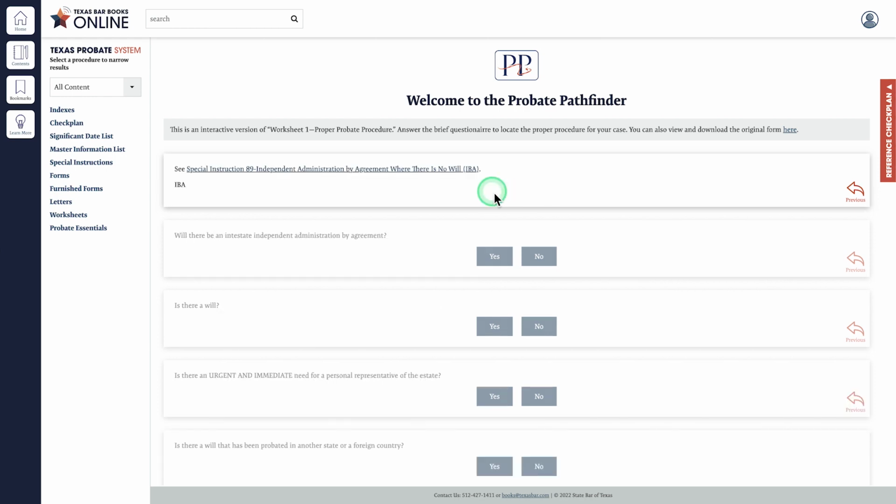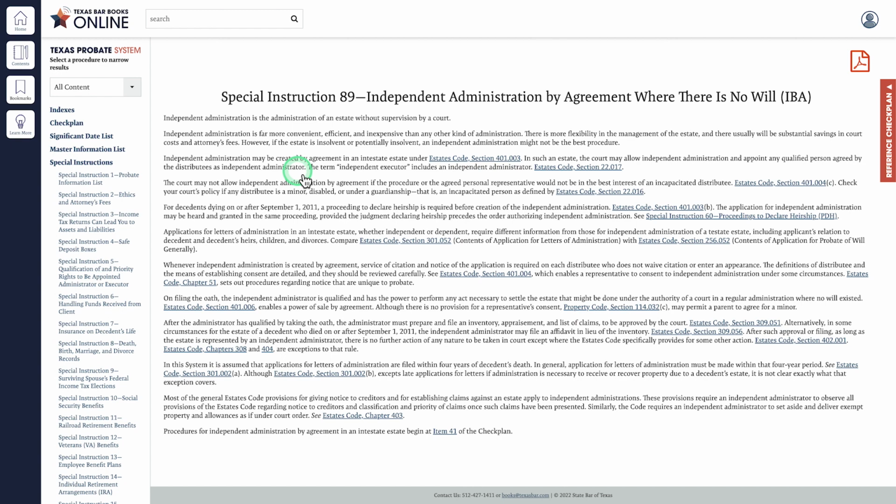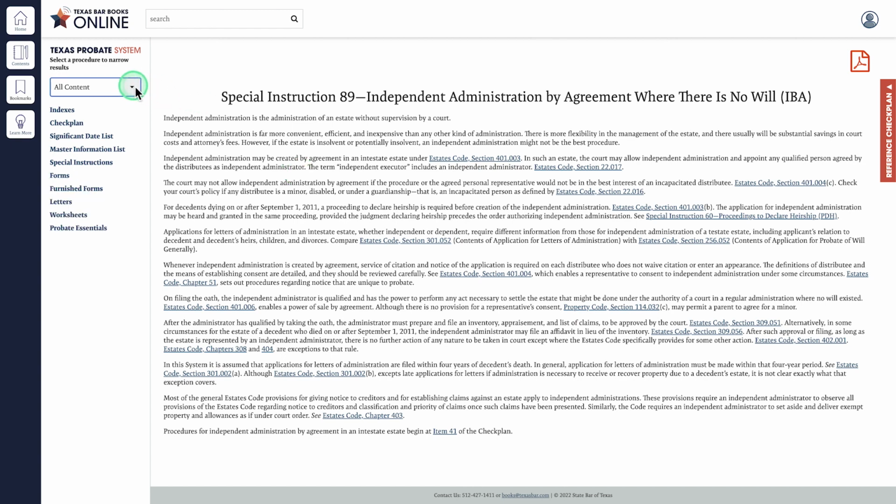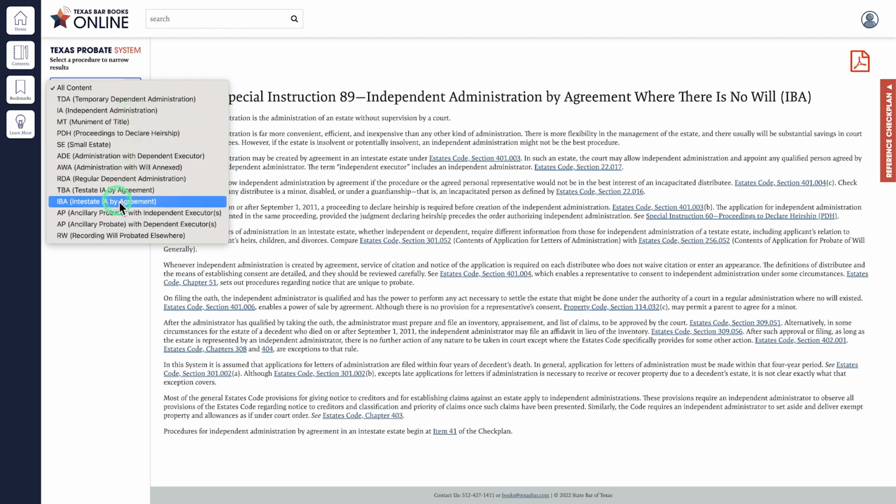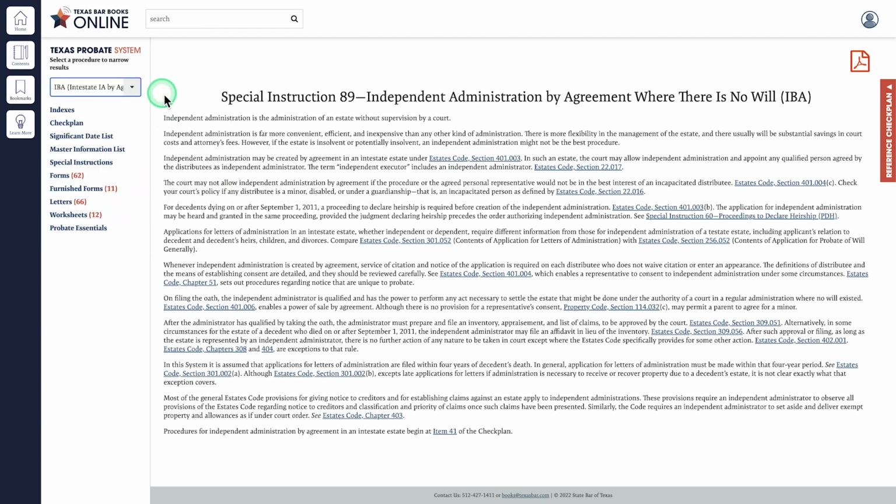This leads us to the special instruction, Independent Administration by Agreement, where there is no will, or IBA. Select the link. To find further materials that may be relevant in this matter, in All Content, scroll down to IBA and select. The search has narrowed the results. You will see 62 forms, 11 furnished forms, 66 letters, etc. that may be relevant.